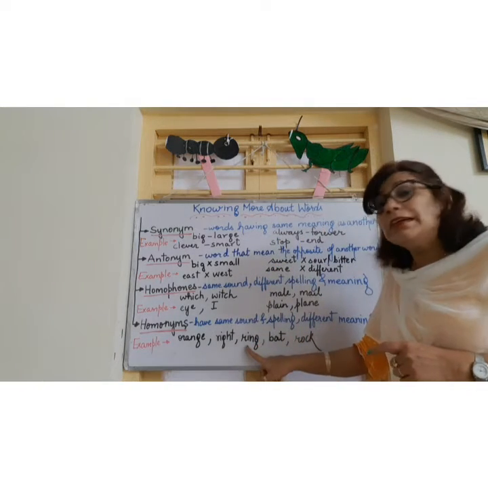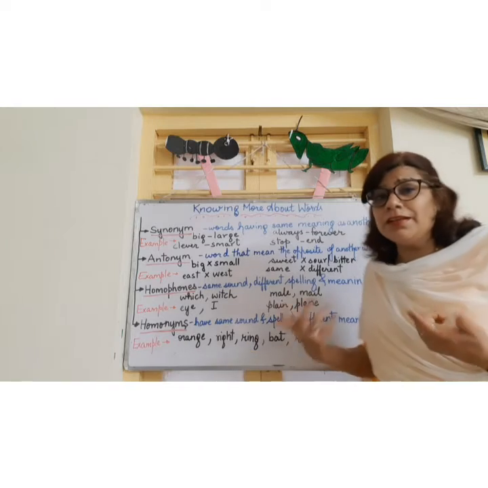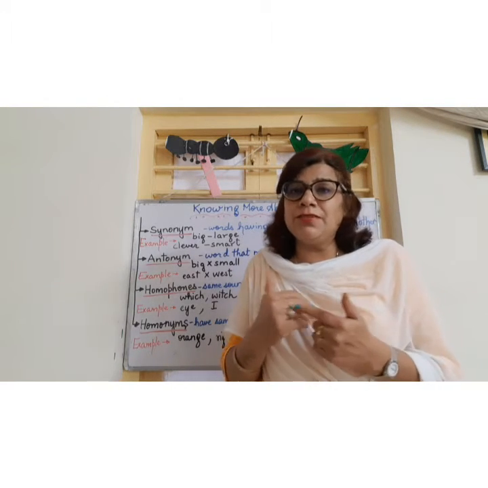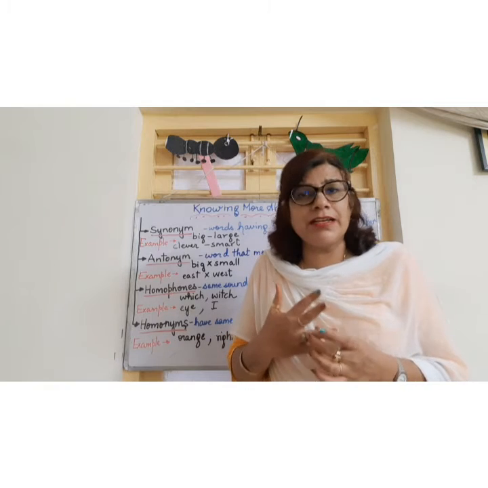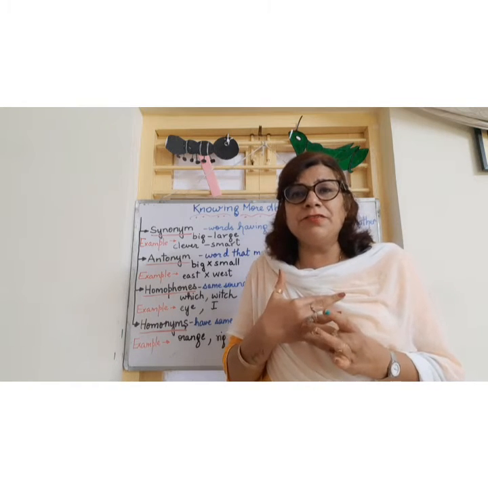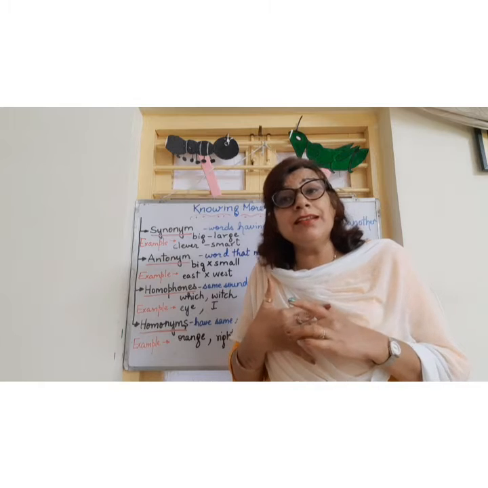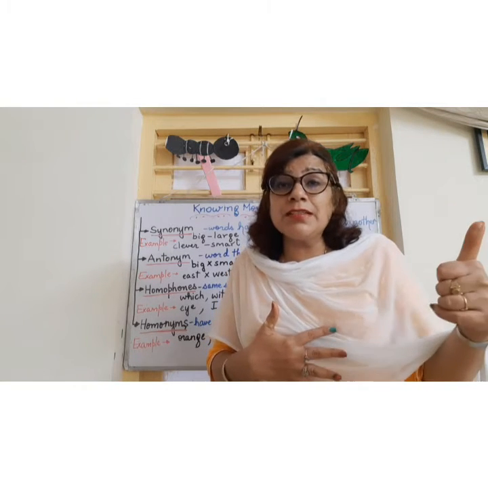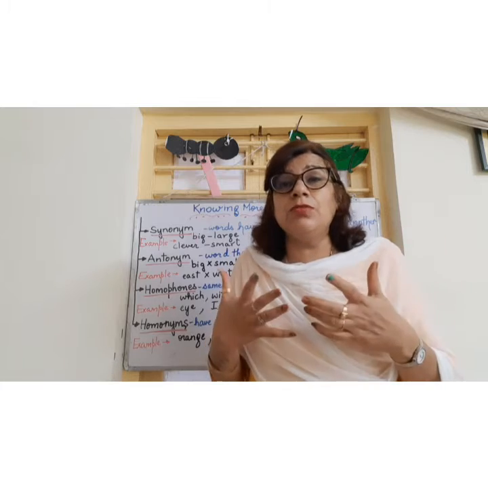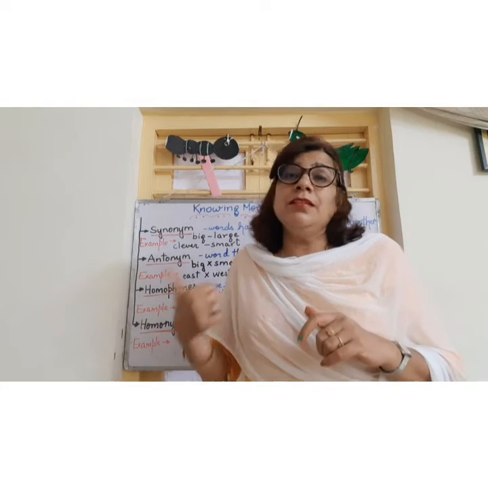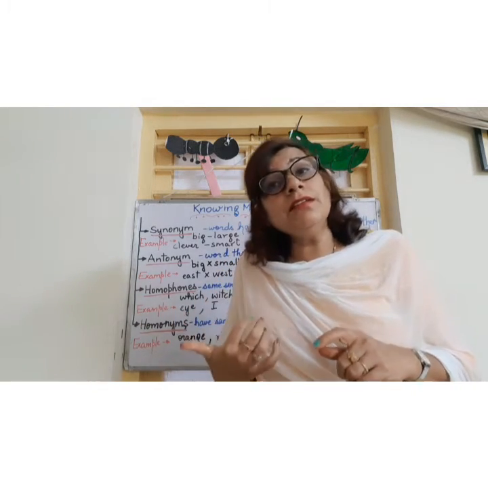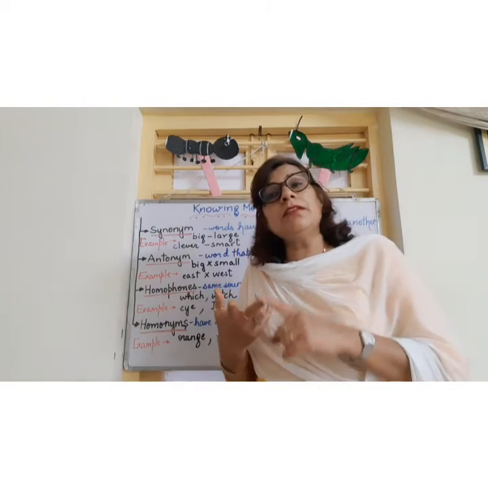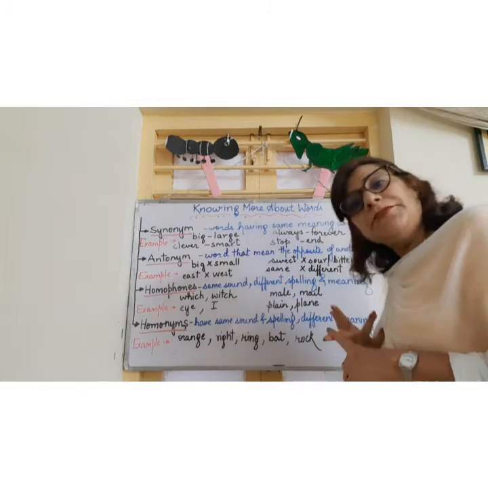Then we have ring. Ring we all know. If I ask you ring, immediately you will say the one that we wear on our fingers, right? This is a ring that we wear on our finger. And then the other ring is the bell, or when we ring something, when we ring a bell, then a sound comes. That is the other meaning of the word ring. Again, spelling same, sound same, but the meaning is absolutely different.